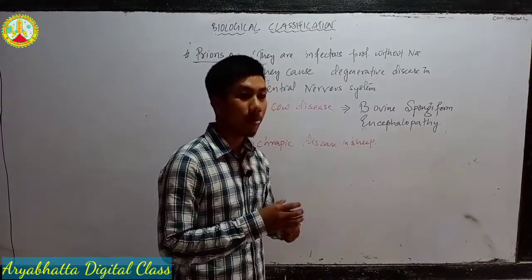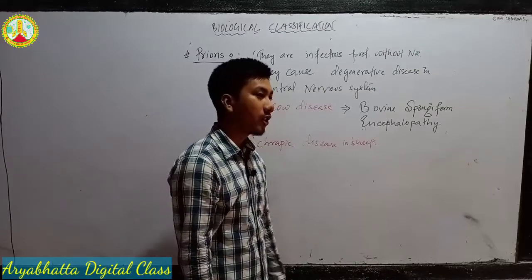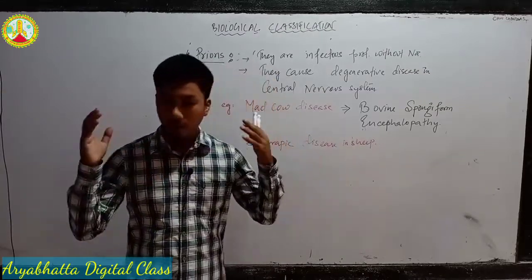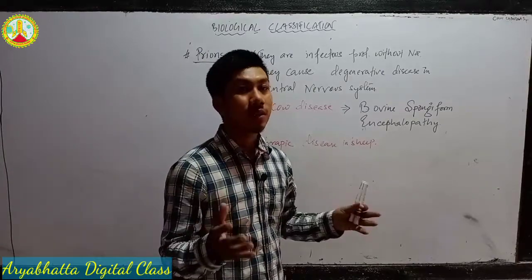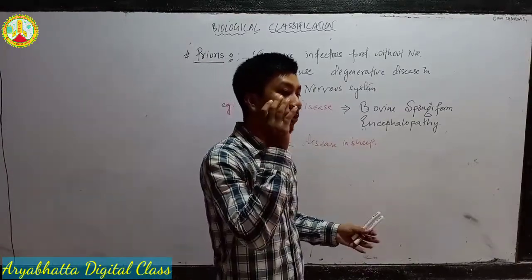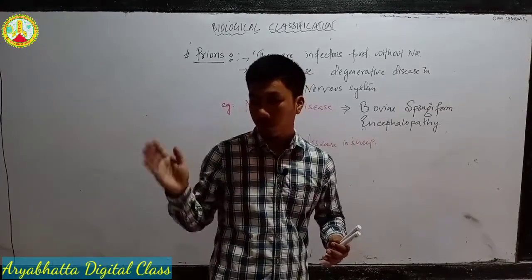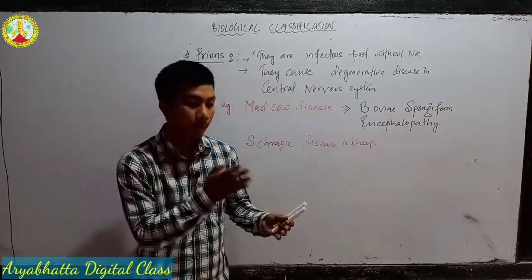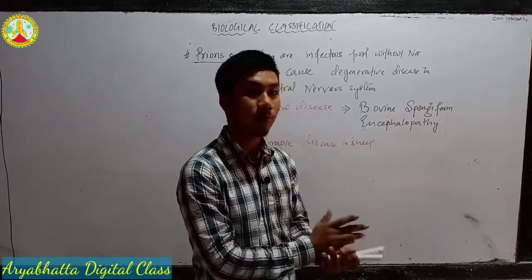So let's revise. Why biological classification? See, we have a huge number of living plant and animal specimens in this environment. To know them in a better way, we place them in a particular kingdom system of classification based on their characters, their nature, their food habitat, their reproduction.